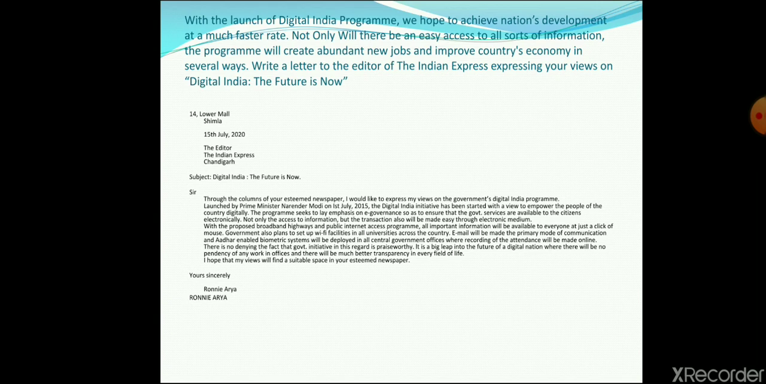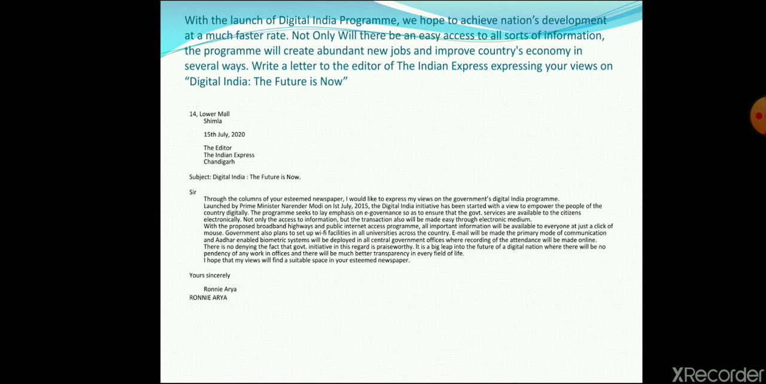Subject is Digital India, the future is now. So otherwise, I was in a mood to give you this letter for your homework, but I just want to drop you some hints for it. See how to write it. Through the columns of your esteemed newspaper, I would like to put my views on the government's Digital India program.